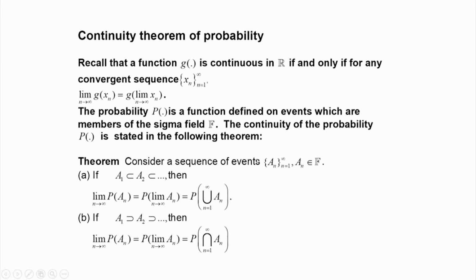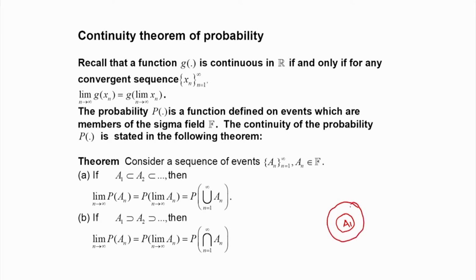Now, we will consider a sequence of events, that is A n, starting from n equal to 1 to infinity, where A n is a member of the sigma field F. First case, part A: if A 1 is a subset of A 2 is a subset of A 3, and so on, that is, A n is an increasing sequence. So, we start with A 1, which is a subset of A 2.